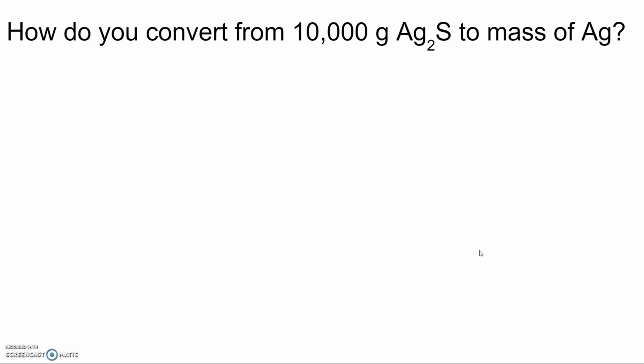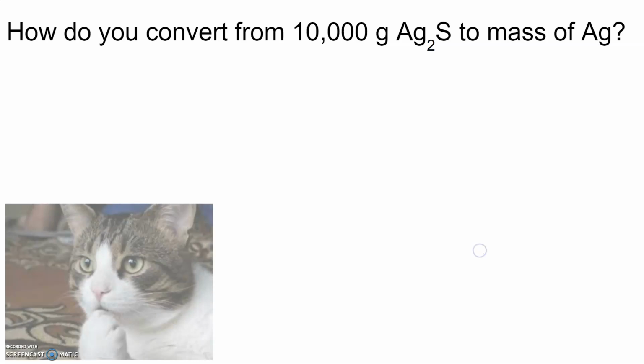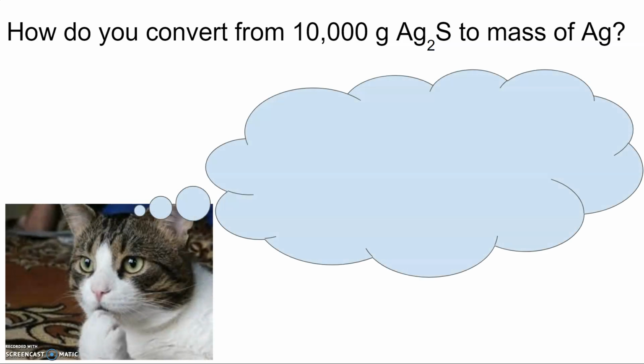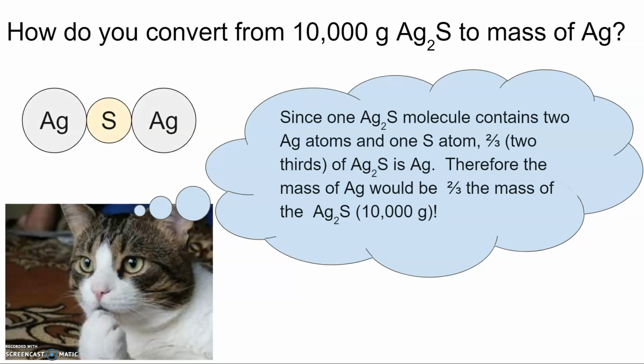Now, you may be wondering, well, how exactly do I convert from the 10,000 grams of silver sulfide to mass of silver? And maybe one thought that comes into your head is this. Well, since one silver sulfide molecule contains 2 silver atoms and 1 sulfur atom, that means that 2/3 of the silver sulfide is silver.